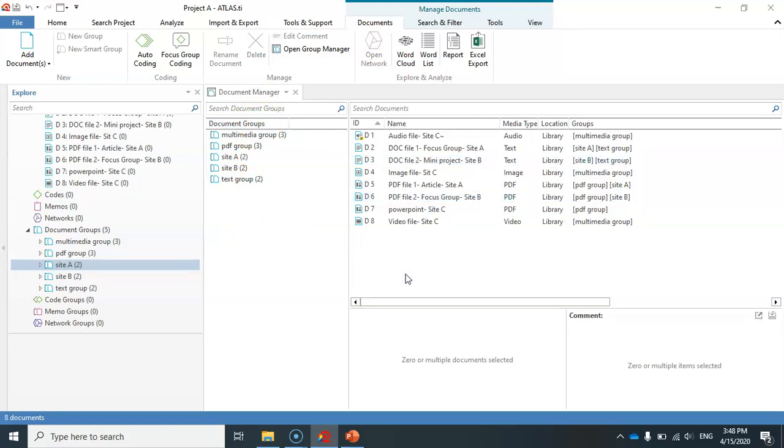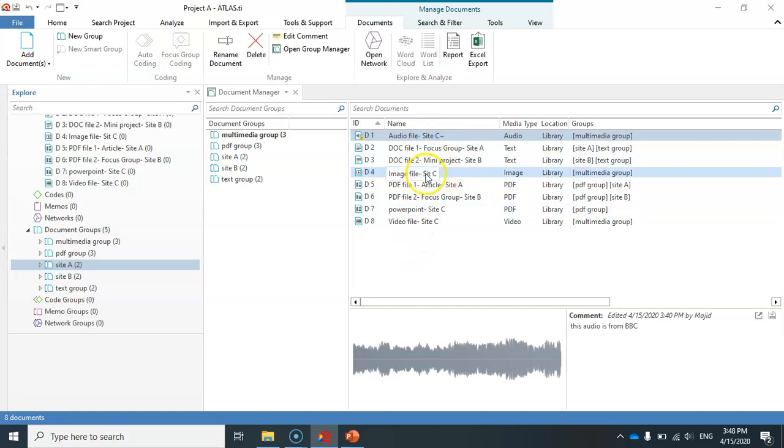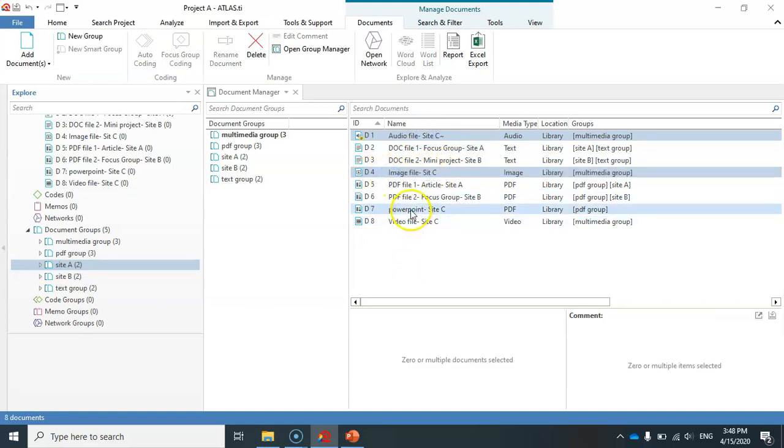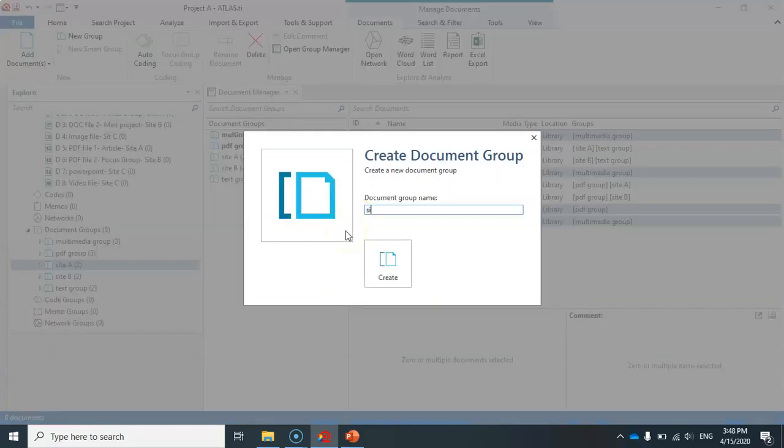And now let's create a document group for the documents which contain data from site C. So I have this one, the audio file, the image file, this Microsoft PowerPoint, this PDF file, and also this video file. I just drag and drop them here, site C, and then create.